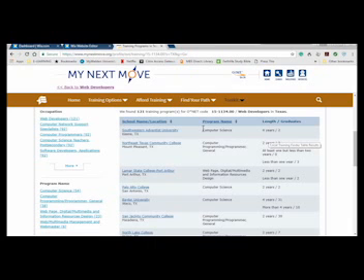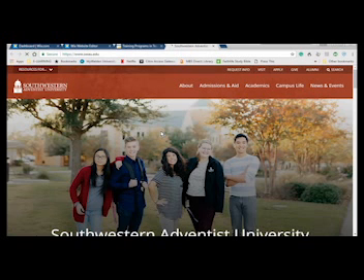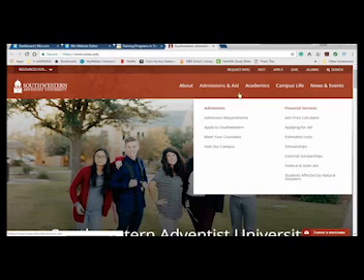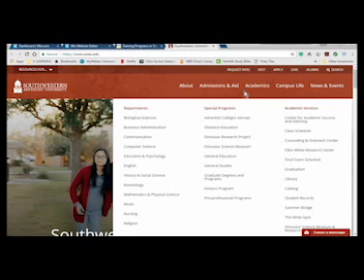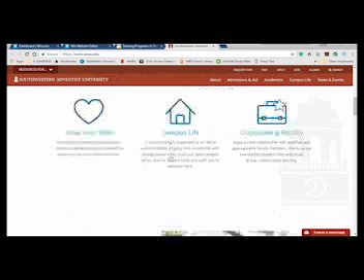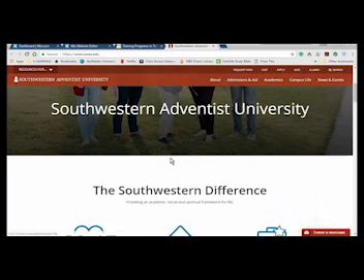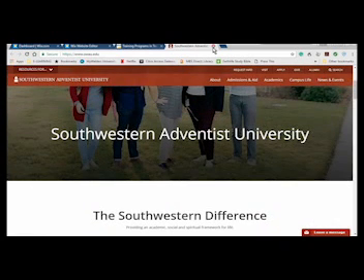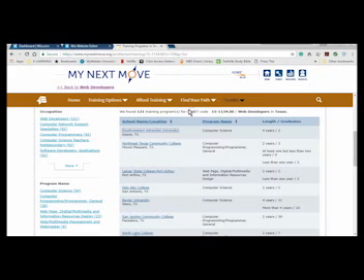The colleges have direct links to their sites. Just click on any link and you have the opportunity to delve deeper into your exploration about the school, their program, their admissions requirements, financial aid requirements, student life, and more. When you're done checking out the college, just click Close to close the tab and return to the previous page.